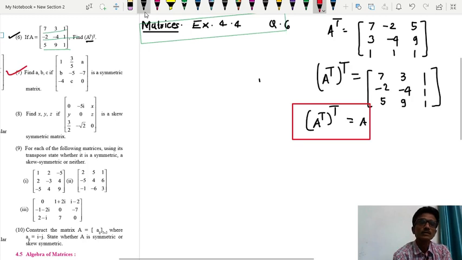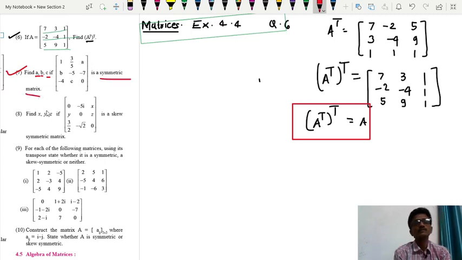See, in this question find A, B and C where this matrix is a symmetric matrix. So in symmetric matrix, see, there should be a symmetry about the diagonal.